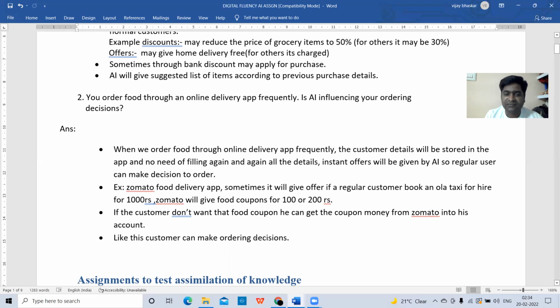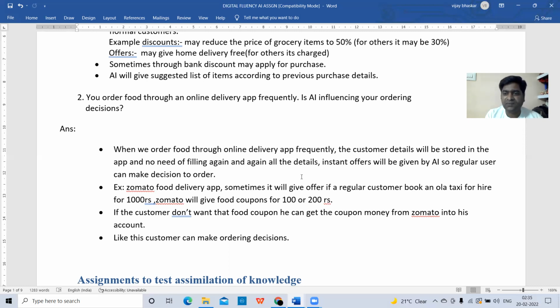So like this, the customer can make ordering decisions. In online food delivery apps, there will be more options for regular customers, so automatically they can choose the offers given by the apps.